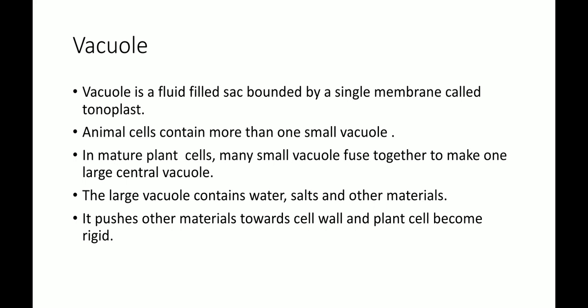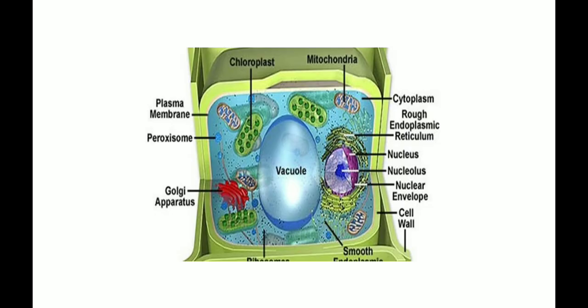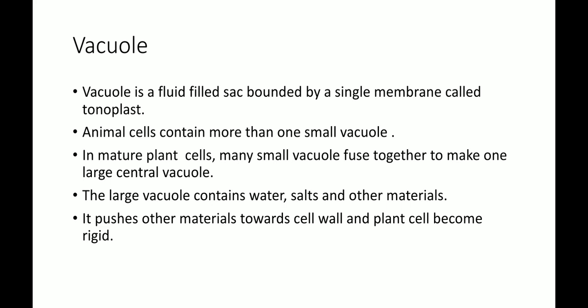Animal cells contain more than one small vacuole. You should always remember that animal cells contain more than one vacuole. While in mature plant cells, many small vacuoles fuse together and make a large central vacuole. In a plant cell, a large central vacuole is present, formed by many small vacuoles combined together.